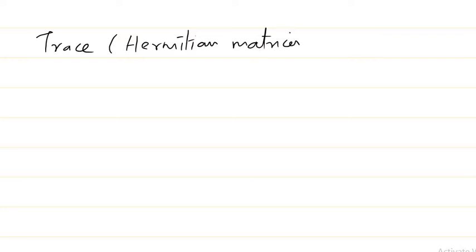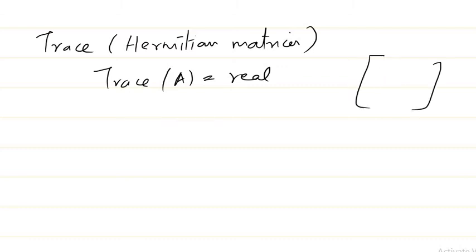Then another property: just because the diagonal entries are real, we can say that the trace of a Hermitian matrix will actually be real. If A is a Hermitian matrix, then the trace of A is real, and trace is nothing but the sum of the diagonal entries in a matrix. So if you take a particular matrix, you just add the diagonal entries there. That is what gives you the trace.